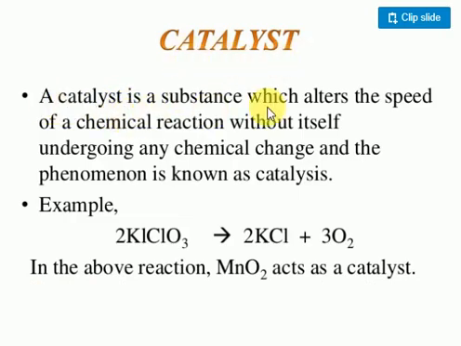A catalyst is a substance which alters the speed of a chemical reaction without itself undergoing any chemical change. It means any substance which alters the speed, rate, velocity of a chemical reaction without being consumed. Before the chemical reaction, how many grams of catalyst is there? After the chemical reaction, the same amount is there. The nature of the catalyst before and after the chemical reaction remains the same. However many times you use it, the properties remain the same. That is called a catalyst. Clear?